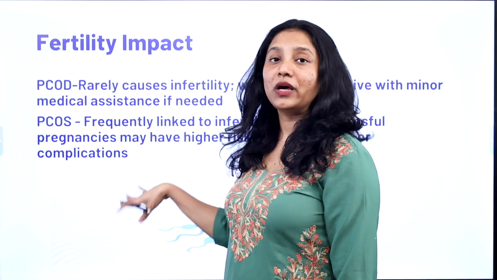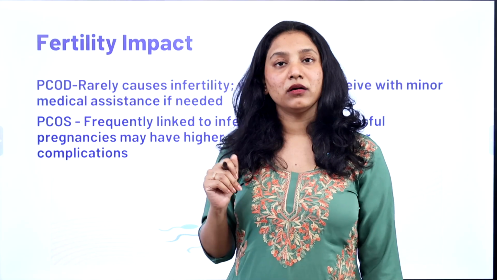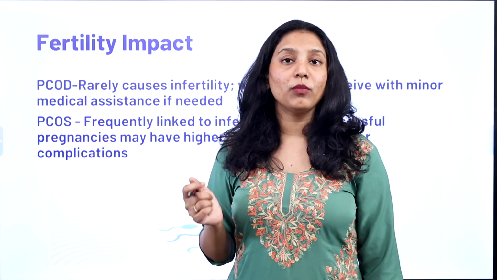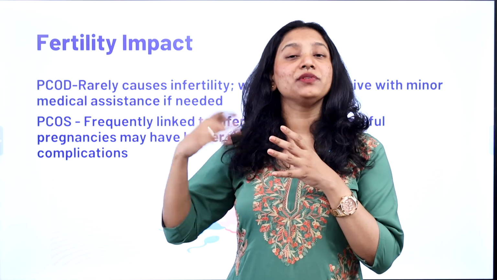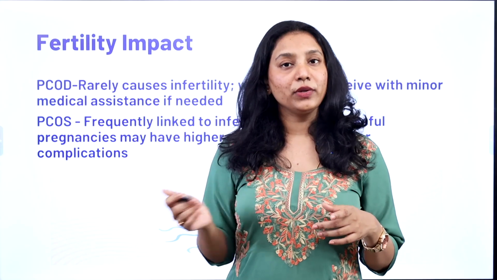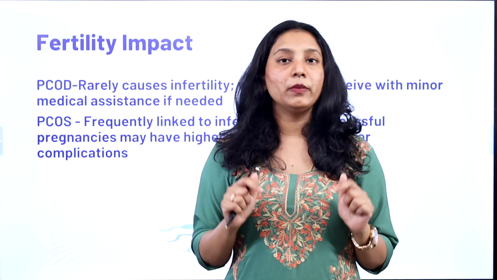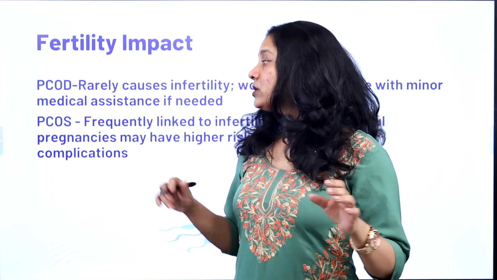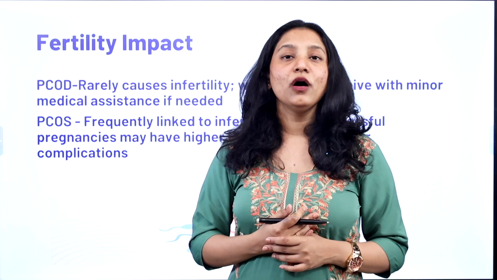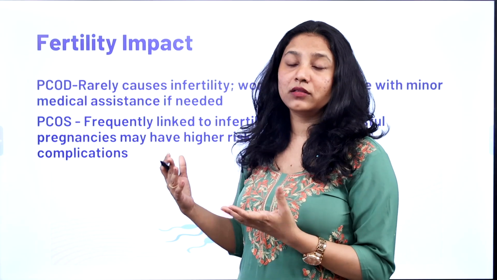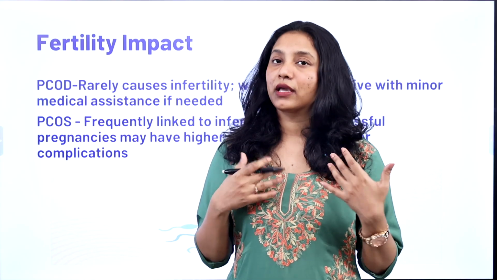Whereas if you see PCOS, the problem with PCOS patients is not only the irregular period, but the main problem is the anovulatory cycle. What do you mean by anovulatory cycle? What are the causes for this anovulatory cycle? We have already done a video on that called PCOD versus PCOS. You can check it. We will be providing the link in the description box. So what do you mean by anovulatory? That means there is no egg releasing out of the follicle. So if there is no egg, what is the use of even having a sperm, right? So there is no fertilization and they cannot conceive.